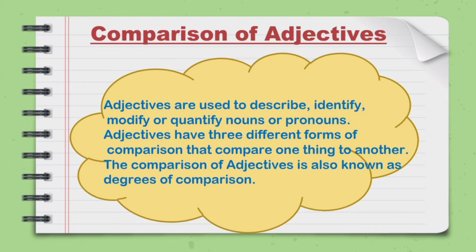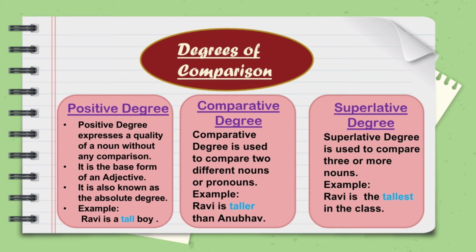Now the word degree also means stage or level. We have to note that all the different kinds of adjectives which we have studied do not form the degrees of comparison. Degrees of comparison can only be formed of adjectives of quality and adjectives of quantity. We have to note here that there are three degrees of comparison: the positive degree, the comparative degree, and the